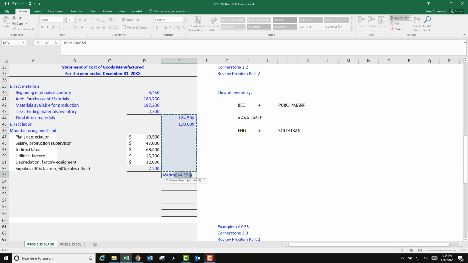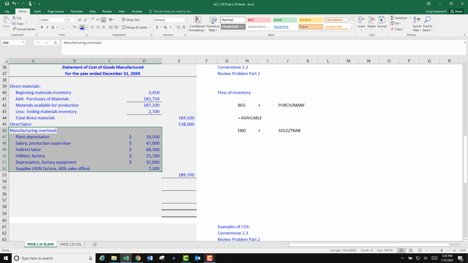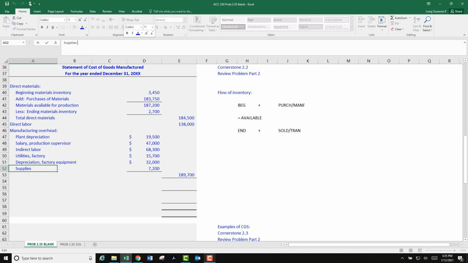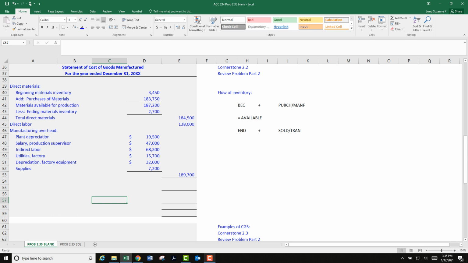And I'm going to do an auto sum to add all those up. Now, by copying and pasting, it got everything looking kind of weird, right? So I'm going to go ahead and click and drag to highlight, go back, put the gray on top, put the blue on, and oh, and supplies. I need to get rid of this little parentheses information stuff. That looks good. Some of these have, well, let's wait until the end and we'll format everything all at once for the dollar sign. I just noticed some of them are showing dollar signs and some aren't.